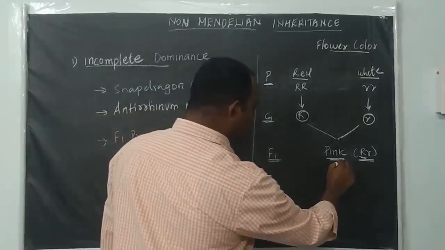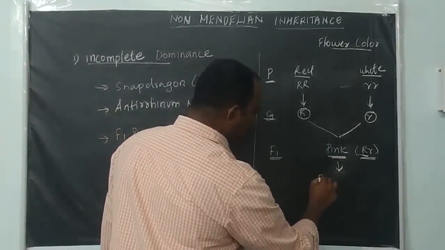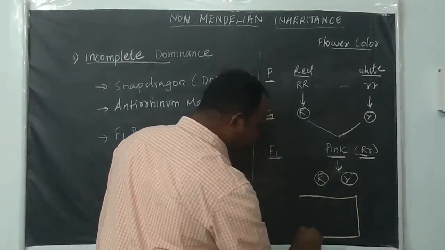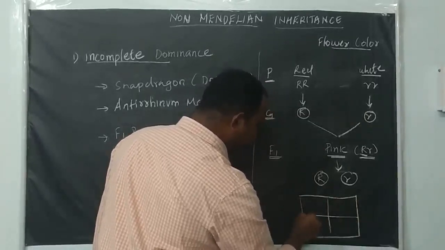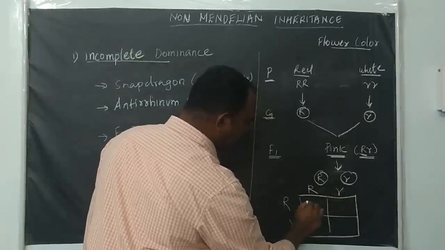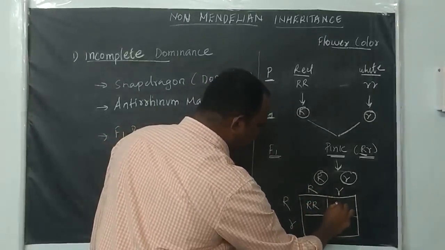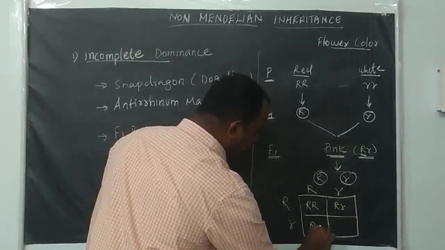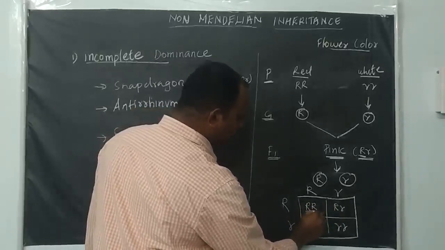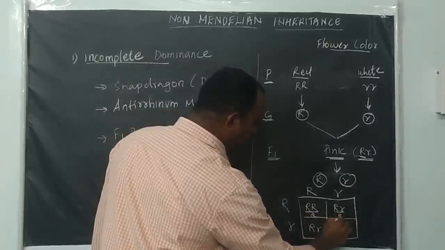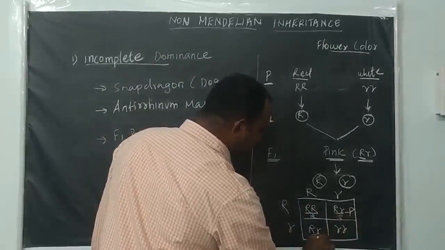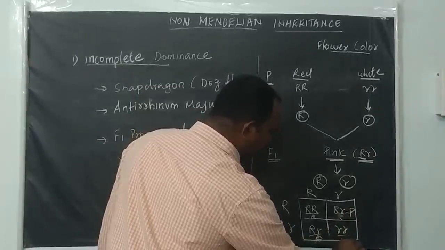And the F1 progeny produces two types of gametes, capital R and small r. We put a Punnett square, how will we get it now? Capital R, small r, capital R, small r. This one is RR, Rr, Rr, rr. So this one is red color, and this one is pink color. It's not red. This one also pink color, but this one is white color.